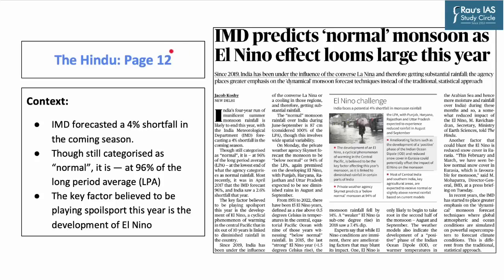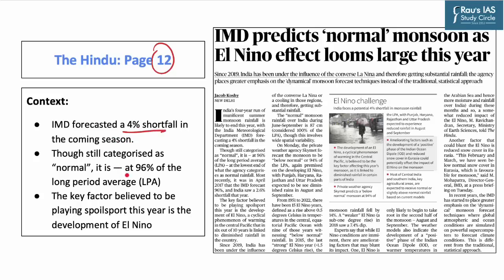Now, moving on to the last article of the day, which appeared on The Hindu's page 12. The article reports that since 2019, India has been under the influence of La Nina and therefore has been getting a substantial amount of rainfall. However, this four-year run of plentiful rainfall is likely to end this year, as the IMD has forecasted a 4% shortfall in this season.